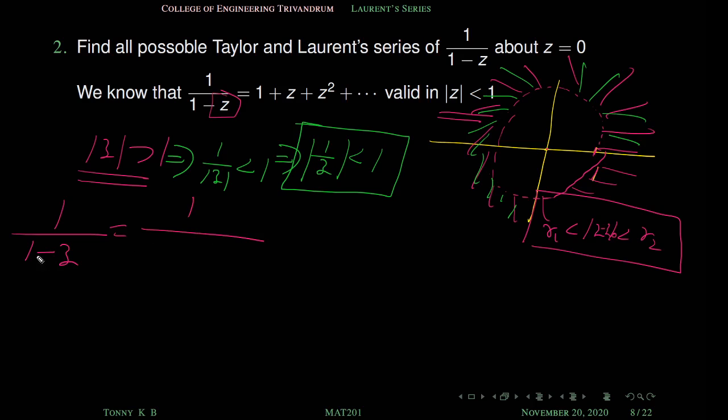I am going to convert this function in terms of 1 by z. If you take minus z out, this term becomes plus 1, right? And what about this 1? It becomes minus 1 by z.